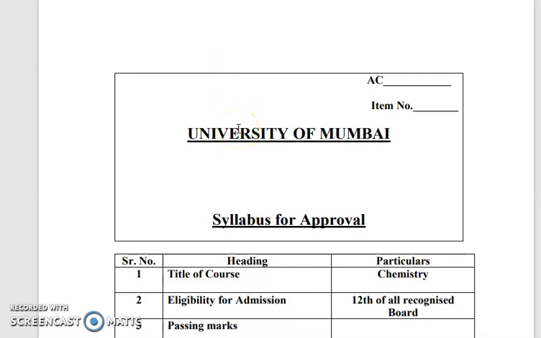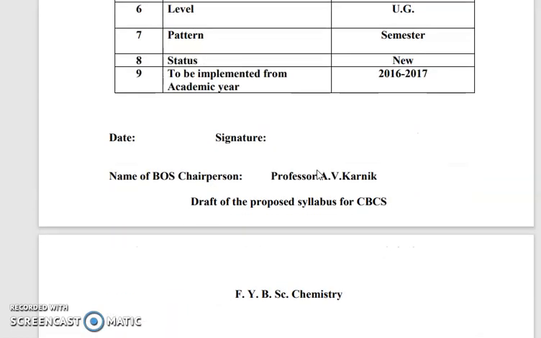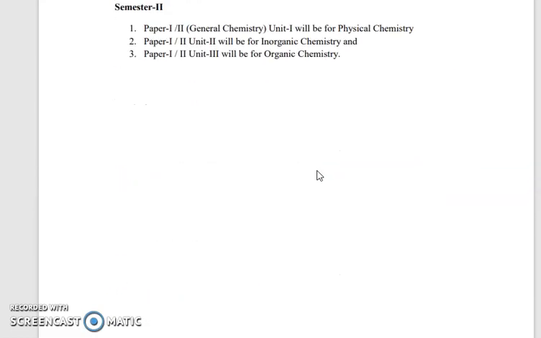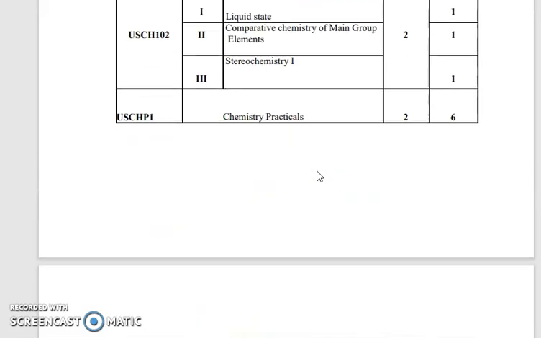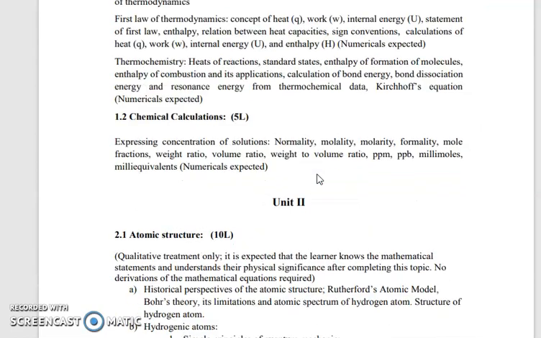Now we have seen the syllabus of paper first. I teach paper second, so now we will discuss the syllabus for paper second.